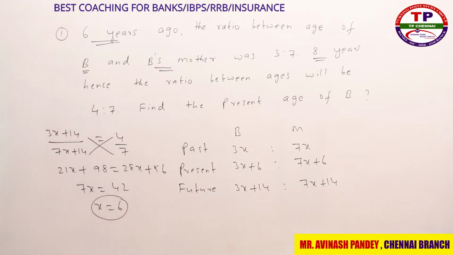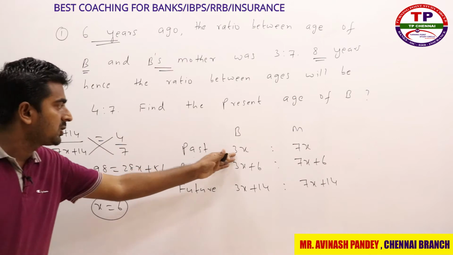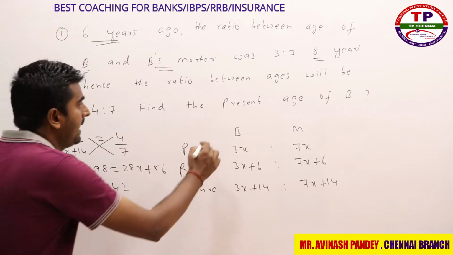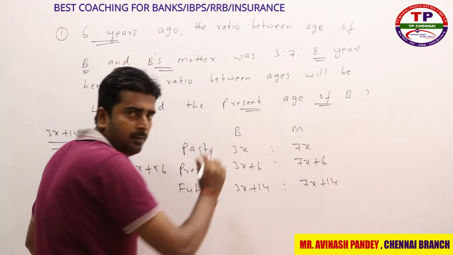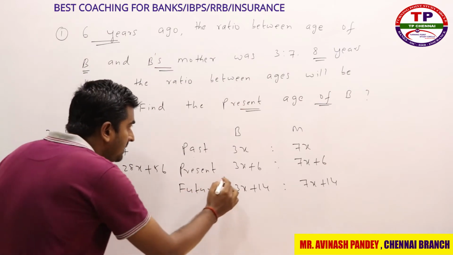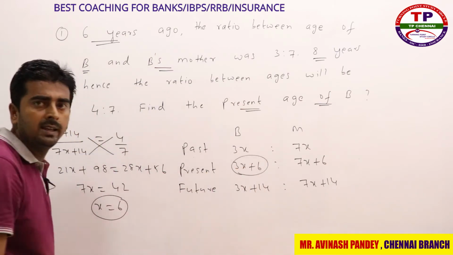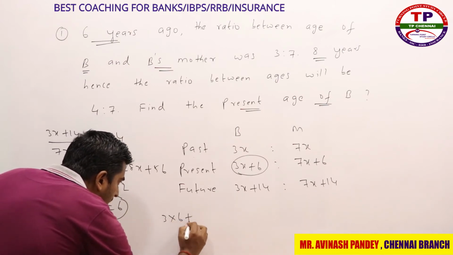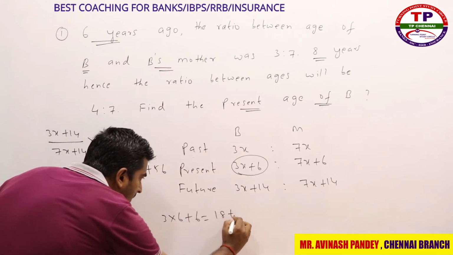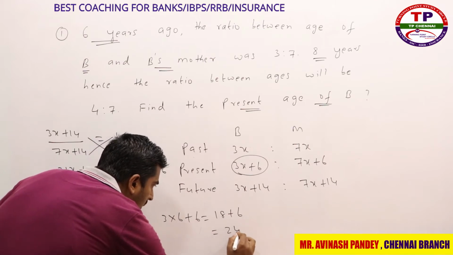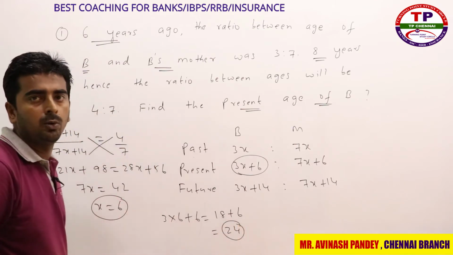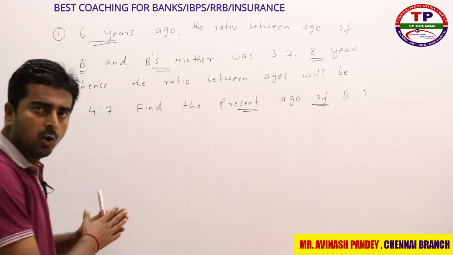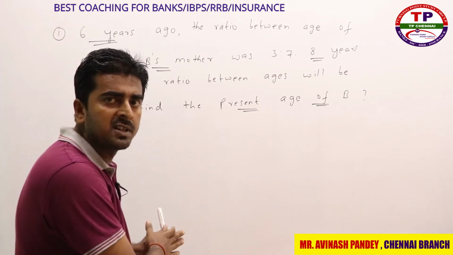What is this x actually? So x is nothing but past only, right? And what they are asking, find the present age of B. So what is the present age of B? 3x plus 6, right? So it is nothing but 3 into 6 plus 6, which is 18 plus 6. What is my answer? 24 years. My answer is nothing but 24 years, right? So I hope you got the idea how to solve this question by the normal method.